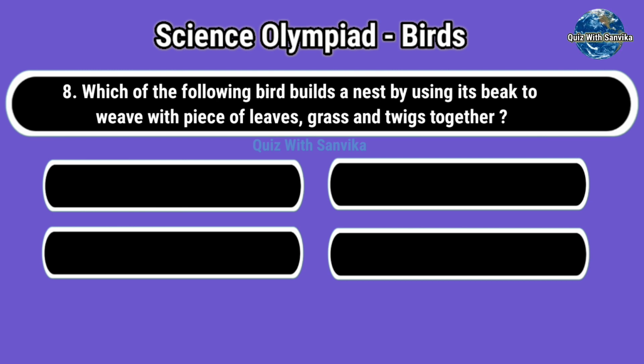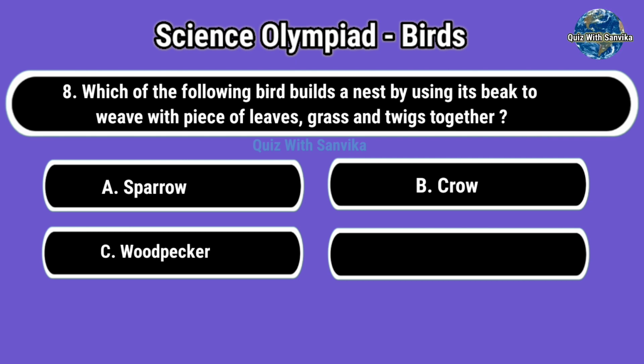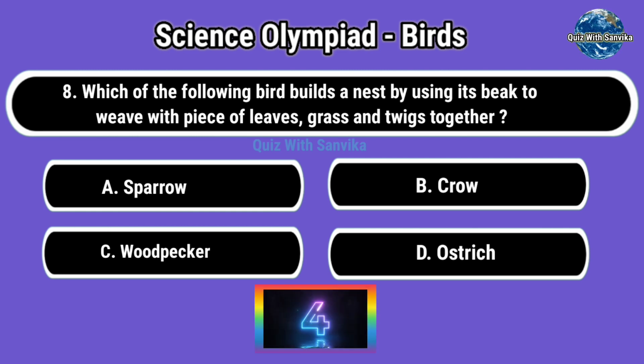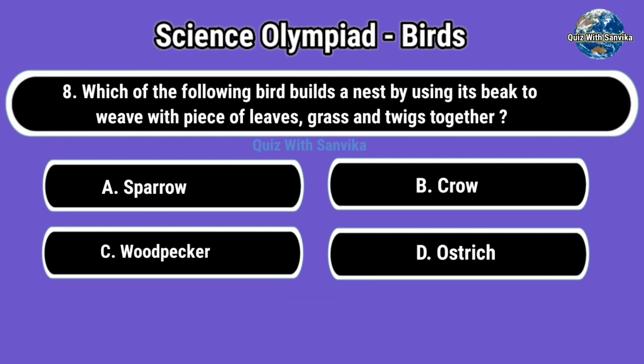Which of the following bird builds a nest by using its beak to weave pieces of leaves, grass, and twigs together? Options are A. Sparrow, B. Crow, C. Woodpecker, and D. Ostrich. Answer is A. Sparrow.